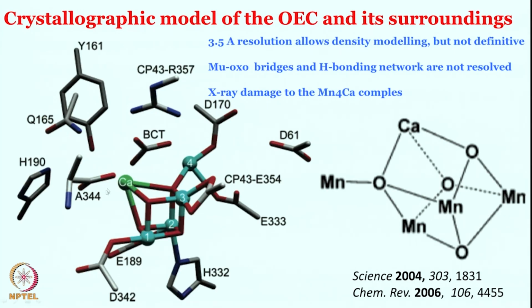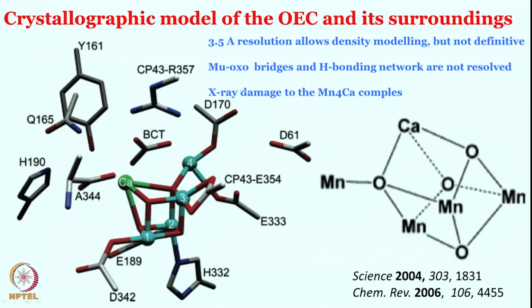Well, although this is looking like a definitive structure, people do not believe that that is the original structure. What has happened during the crystallographic characterization or crystal data collection, people believe that this cluster is broken and rearranged. So, this is not actually the real structure. So, X-ray damage to the manganese 4 calcium